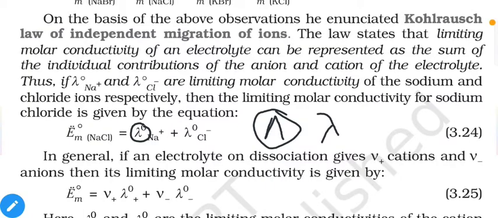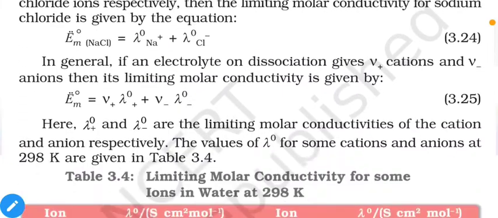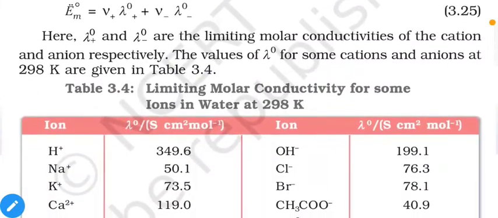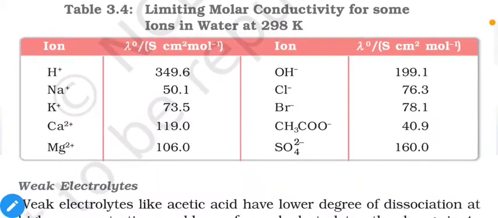In general, if an electrolyte on dissociation gives v plus cations and v minus anions, then its limiting molar conductivity is equal to v plus times the limiting molar conductivity of the positive ion plus v minus times the limiting molar conductivity of the negative ion. Here lambda m naught plus and lambda m naught minus are the limiting molar conductivities of cations and anions respectively, and the values for these cations and anions are given in this table.